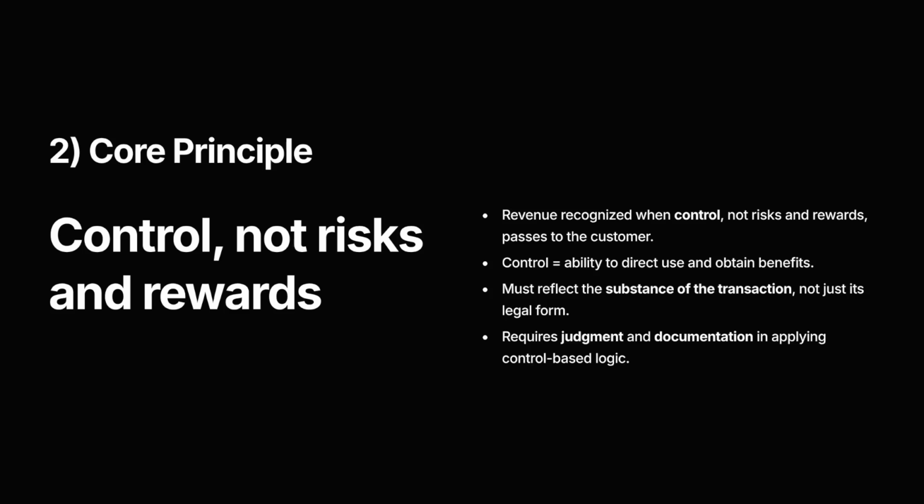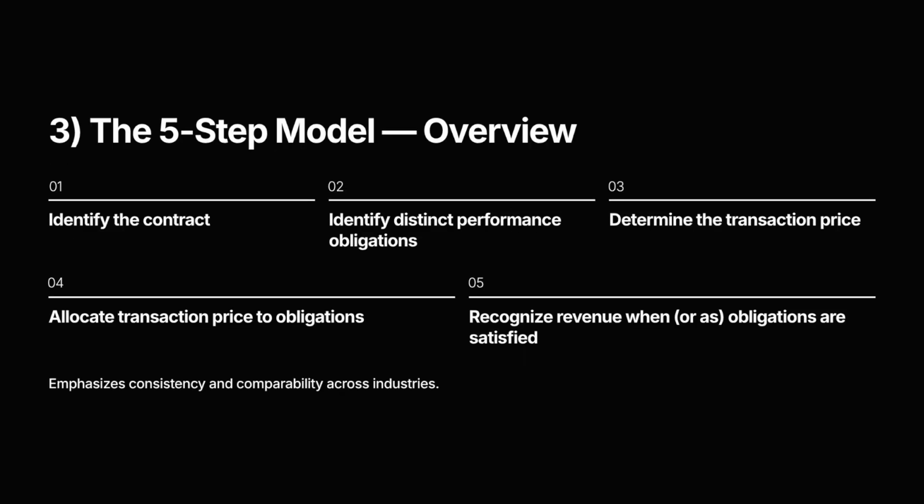For example, if a company sells a machine but retains control until installation and testing are complete, revenue should not be recognized at dispatch, but only when the customer actually controls that machine. This approach ensures revenue reflects economic substance, not just legal form. And because judgment plays a big role here, every decision must be supported with clear documentation. Question number 3. The 5-step model.